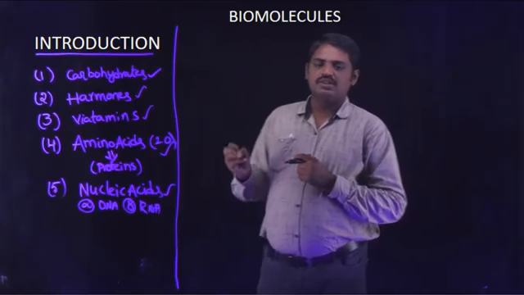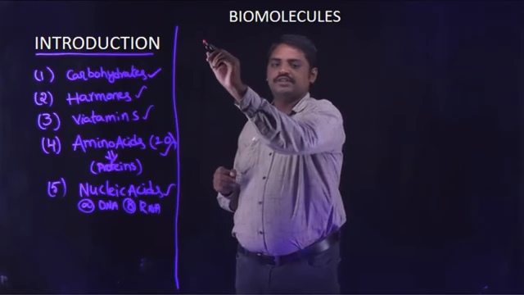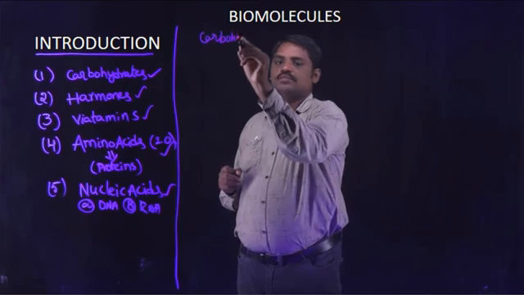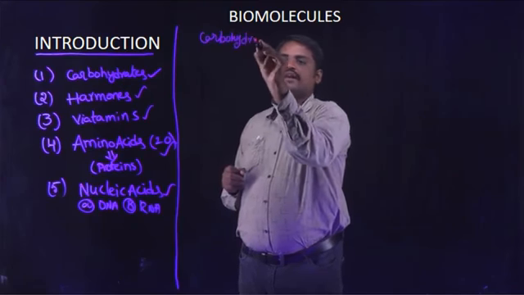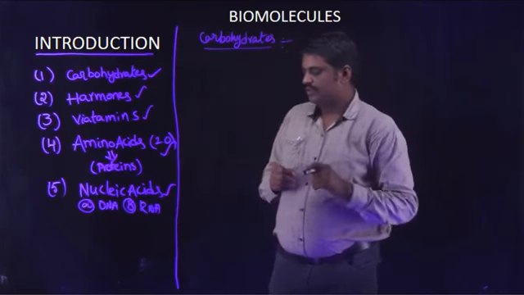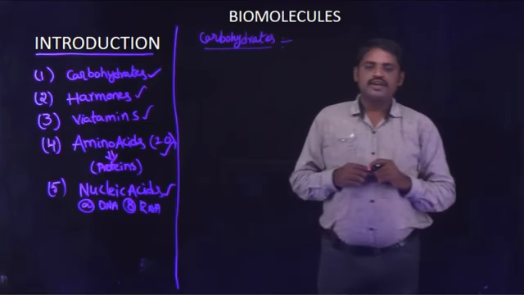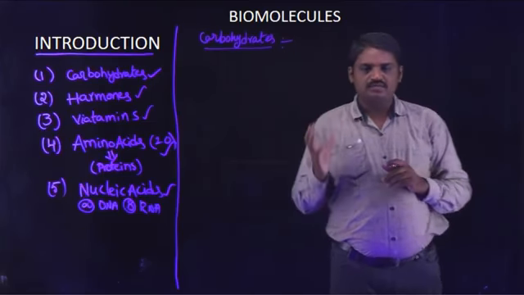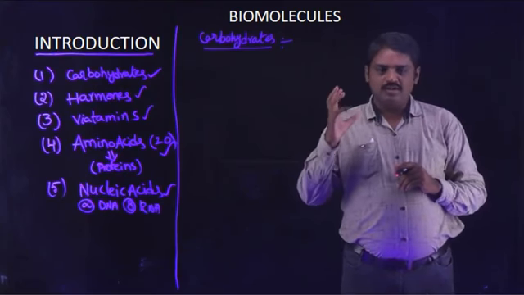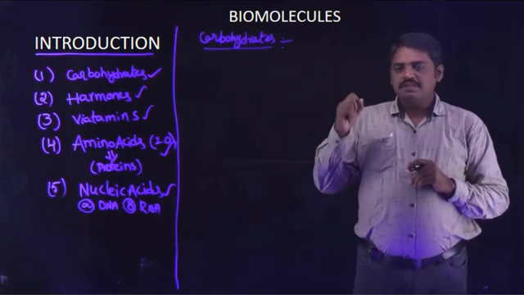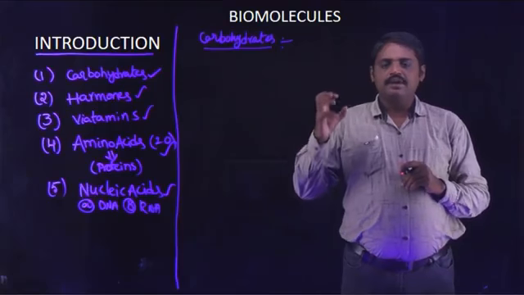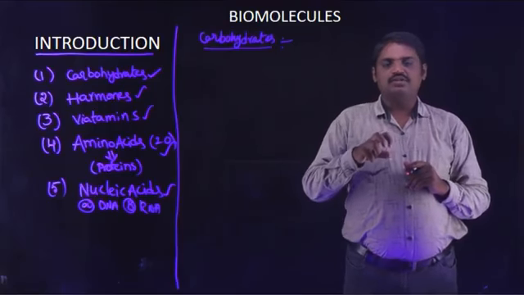First I am going to discuss carbohydrates. Students, what is the meaning of carbohydrates? Simply, carbohydrates means carbon bound with water molecules.